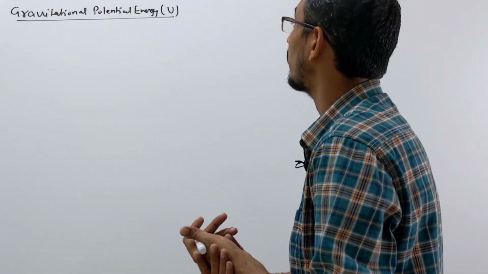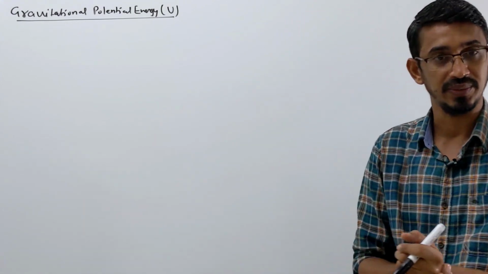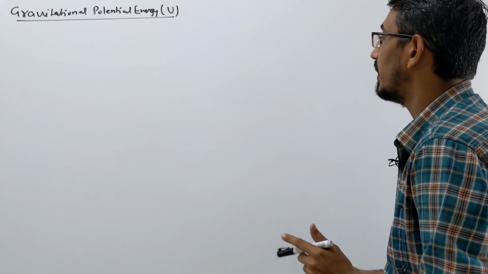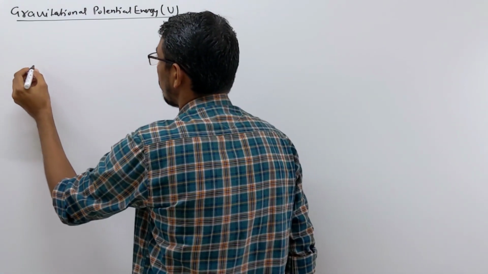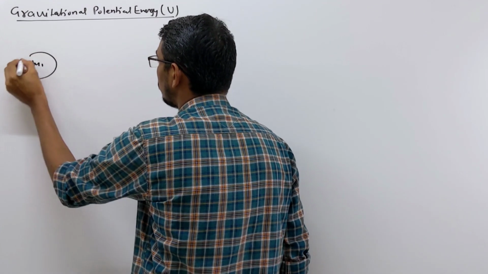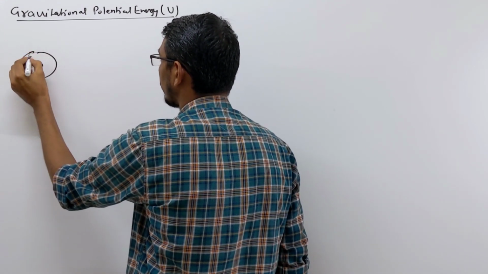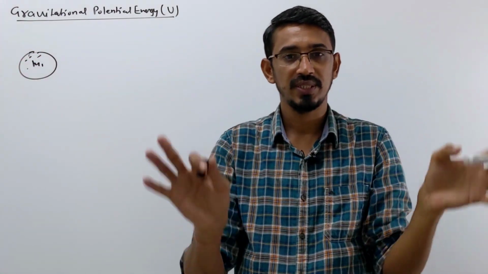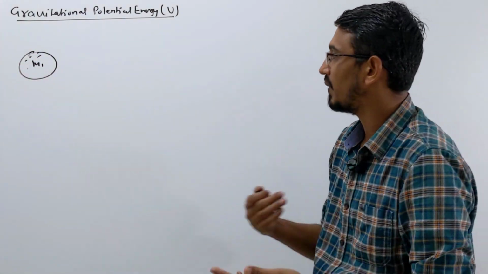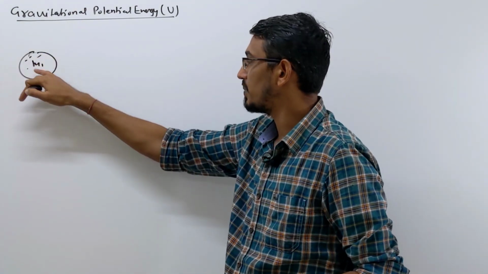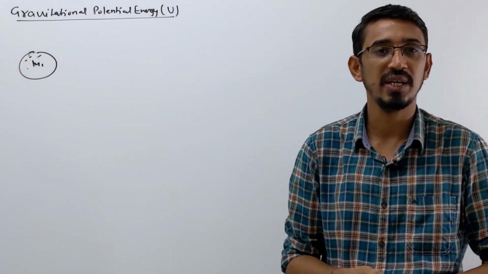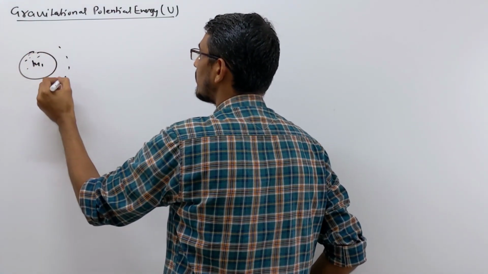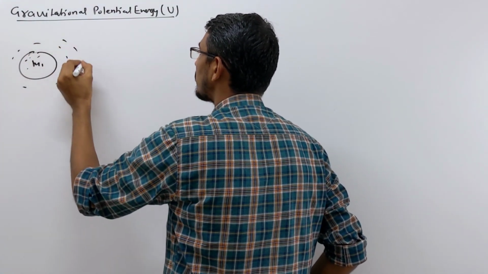In this lecture we will be talking about gravitational potential energy. Let's first understand what potential energy is. Suppose you have a mass, any mass, earth, moon or small or big mass, doesn't matter. We already know that this mass will produce a field around it. Gravitational field is a space around this object where its gravitational force can be experienced.